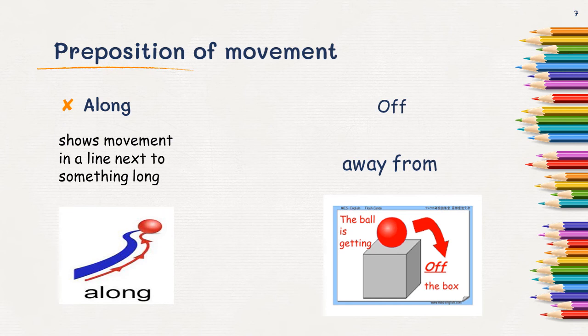Off denotes going away from something. As you can see, the ball is getting off the box. The ball is getting off the box, which means it is moving away.